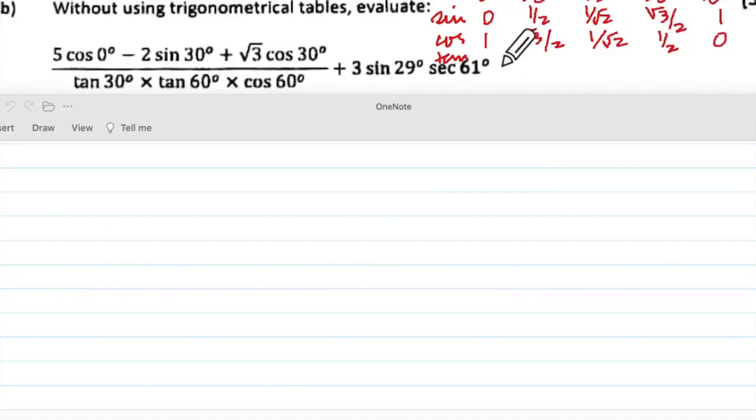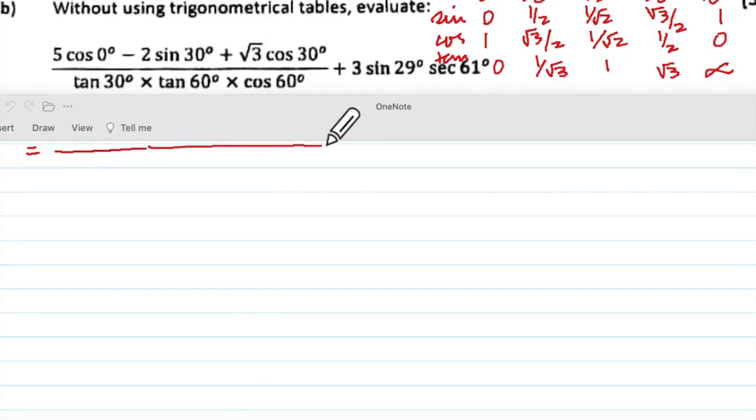And tan will be sine upon cos, means 0. This upon this means 1 upon root 3. This upon this means 1. This upon this means root 3. And this upon this means not defined, that is infinity. Okay, now write equal to below this, and you are going to write this long numerator denominator line in line with this equal to sign.